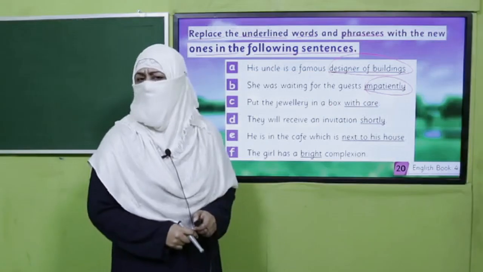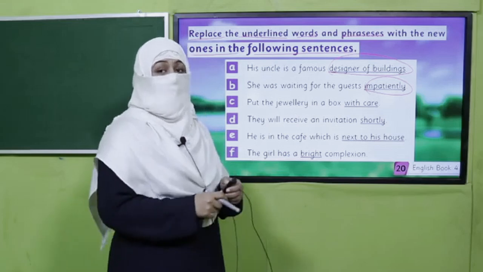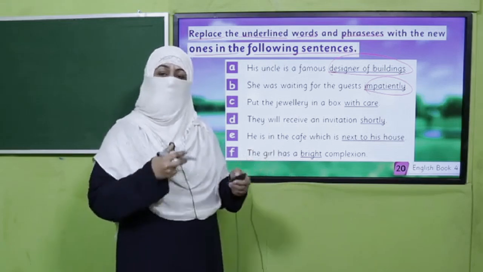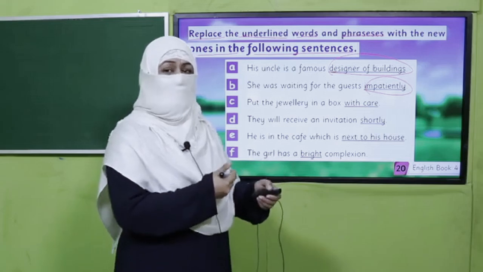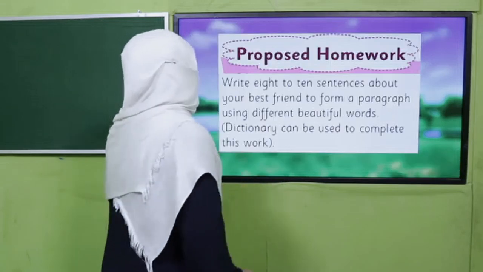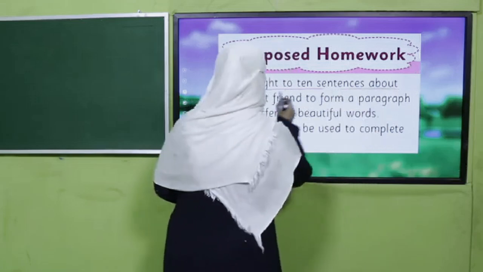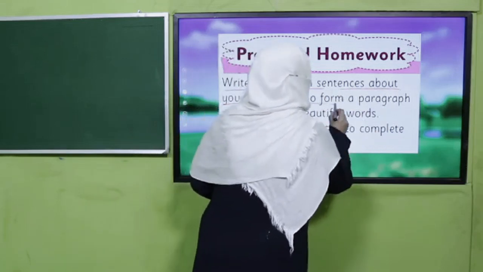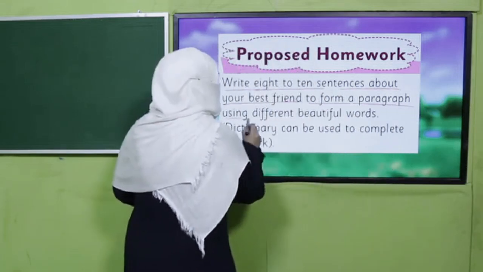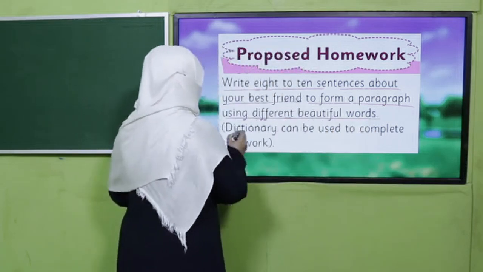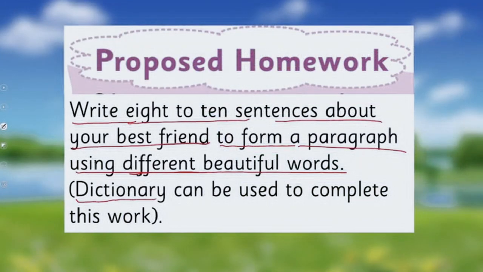Yes, my dear children, are you done with it? Good job, smart. Now you see how you have increased your vocabulary and how efficiently you are using it. Good job. So it's time for your homework. You will write 8 to 10 sentences about your best friend to form a paragraph using different beautiful words. Okay, so you will use different words, and for that you can use a dictionary to complete this work.